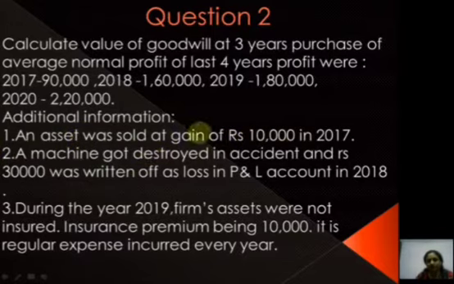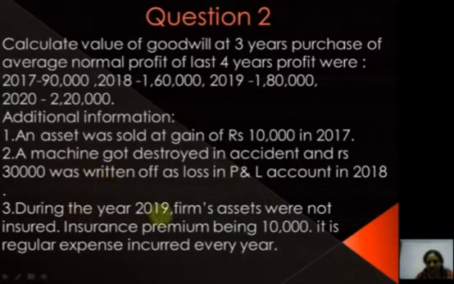Now this is an abnormal gain. An asset is not sold daily. Fine. So this amount is to be deducted to calculate normal profit. Second, a machine got destroyed in an accident and rupees 30,000 was written off as loss in P&L account in 2018. This is an abnormal loss, so it would be added.